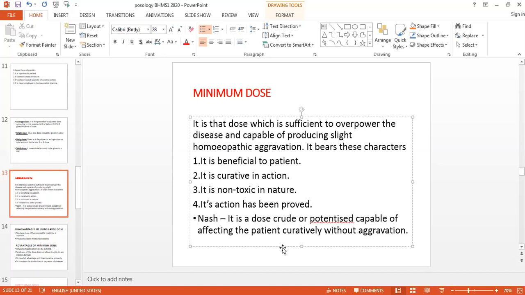Again Stuart Close ने भी ये minimum dose के बारे में कहा है कि minimum dose is a dose so small that it is not capable of producing symptoms. उस symptoms produce नहीं करने चाहिए. Then use it therapeutically. Homeopathy requires that the therapeutic dose must be capable of producing slight temporary aggravation or intensification of existing symptoms and never reproduce new symptoms. वो dose इतना ही होना चाहिए कि जिसने homeopathic aggravation produce कर लिया वो भी short duration के लिए, लेकिन वहाँ पे new symptoms या new aggravation produce नहीं होना चाहिए.